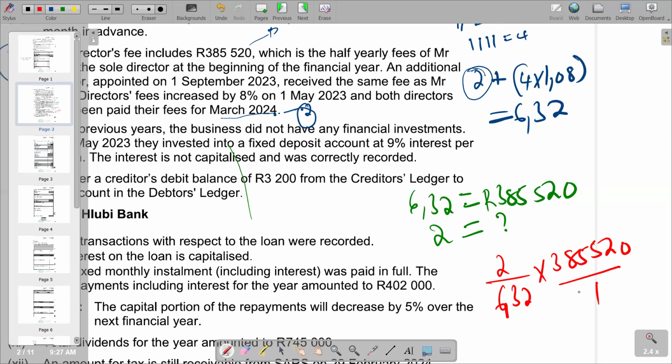And if you multiply, we see what you're going to get there. You get 122,000 is what we see as a representation of our 2. We have got 122,000.